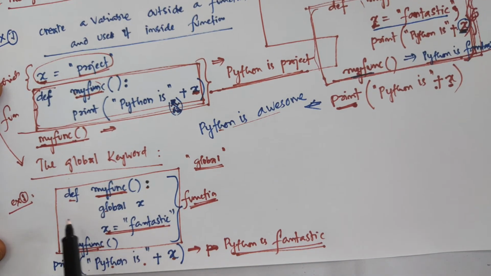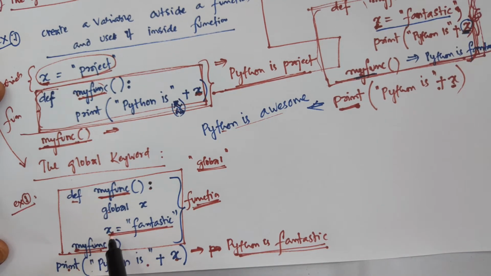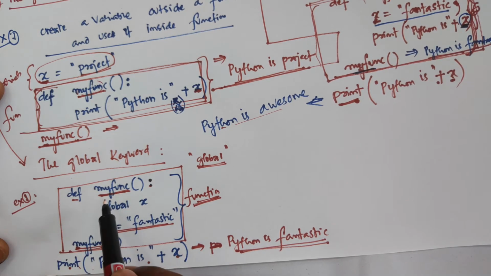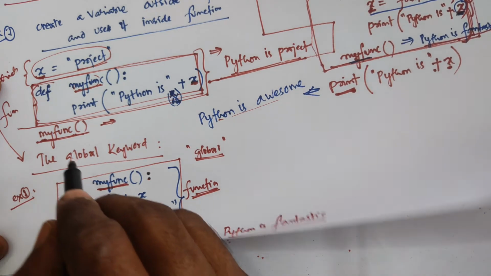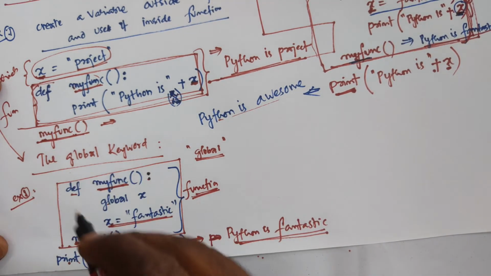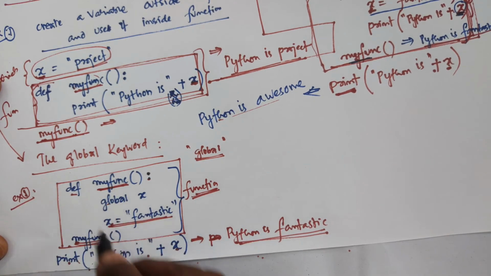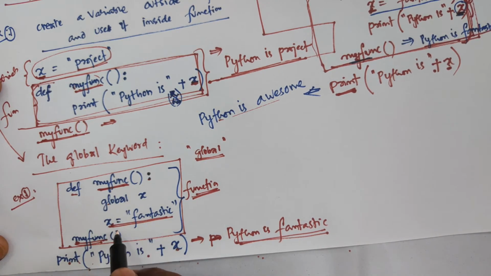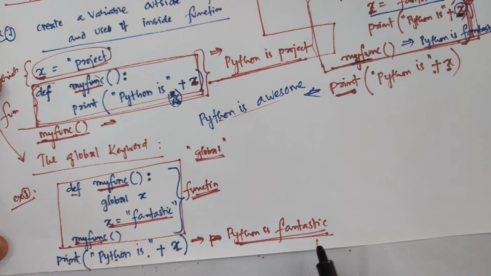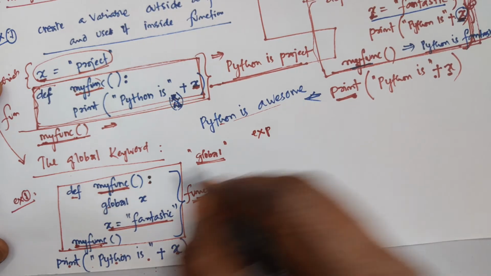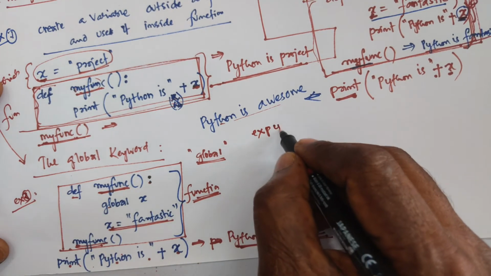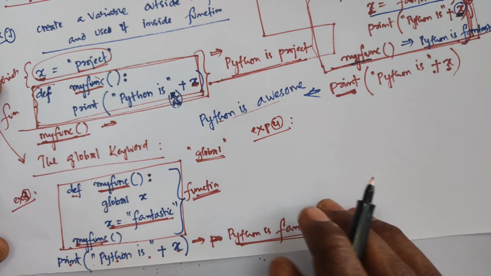But in the third example, you have a function with a variable within it, but we are calling print Python is outside the function. At this moment it gives highest priority to outside the function, but you do not have any outside variable, so only then can you collect the x variable. Finally, you will get Python is fantastic. Then examples 3 and 4, like that you can take.